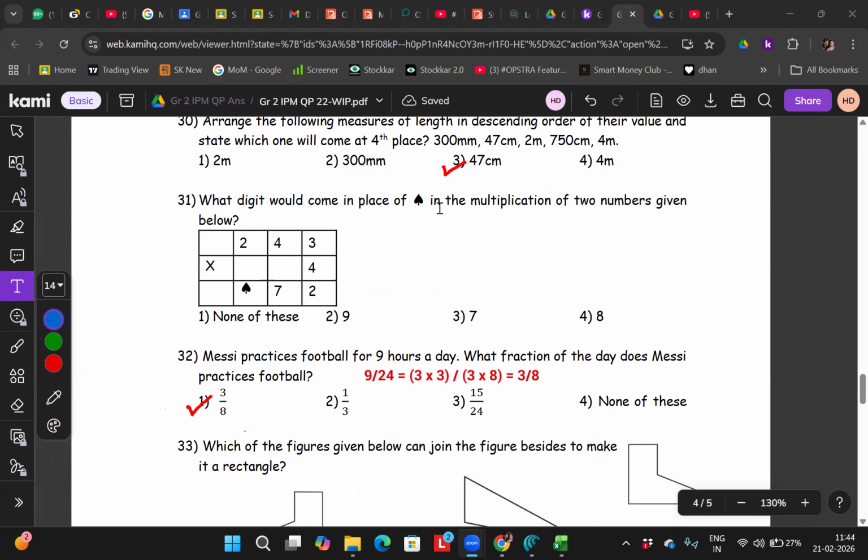What digit would you come in the place of the heart? The multiplication. Very good. Can you tell me the answer? Forget about the answer. Which cannot be the answer? None of these? Not necessarily none of these. Which cannot be the answer?